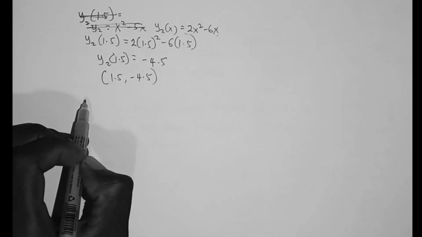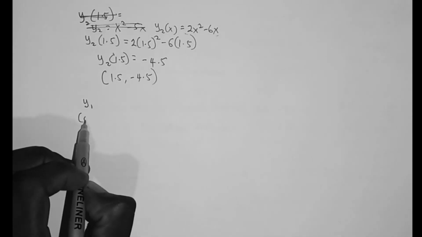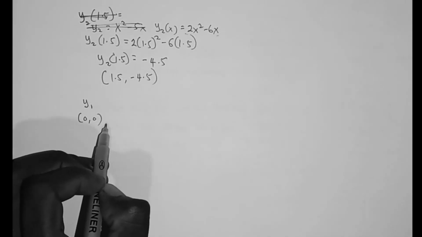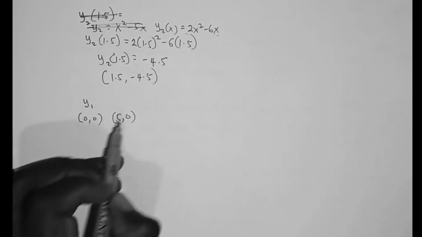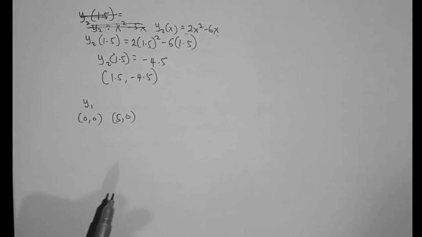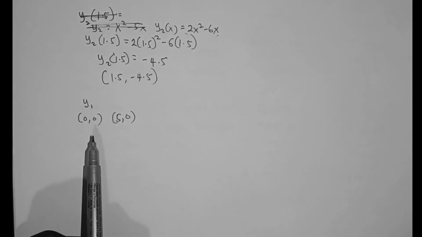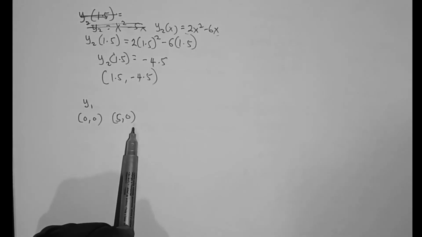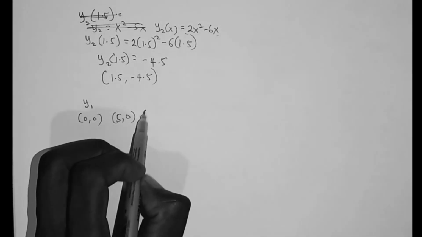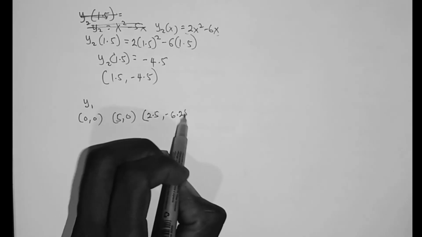For the first curve, y1, we had (0, 0) as the y-intercept and also a point on the x-axis, then (5, 0) as the other point on the x-axis, and the turning point as 2.5 and minus 6.25.